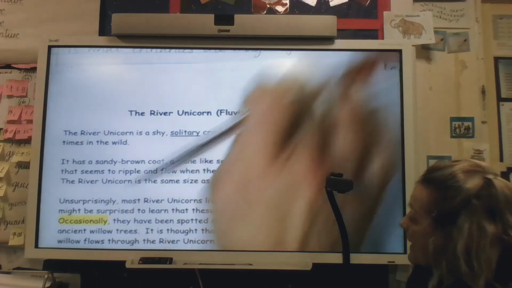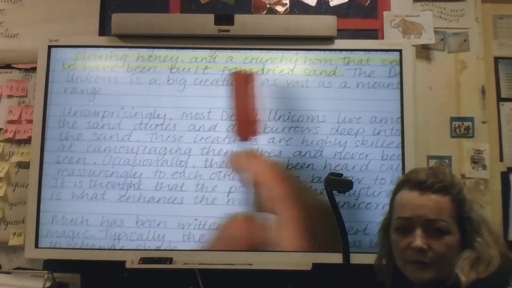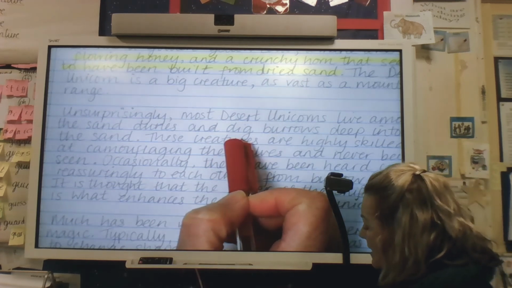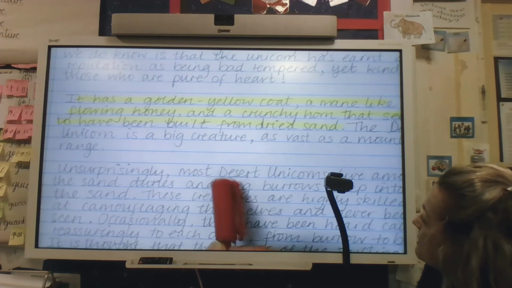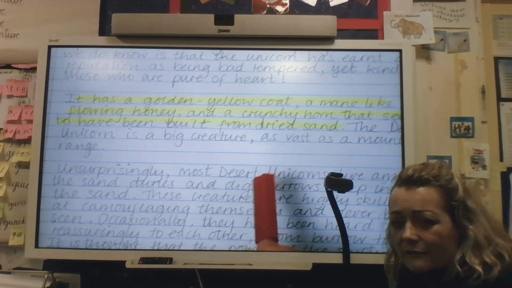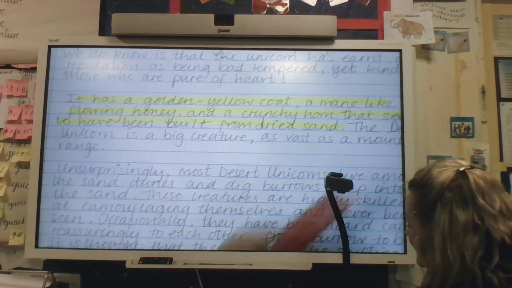Obviously, at this point, I would then go back through my text, do what I've already done, which is go back through with my rubber, make sure that I've got the best choice of word to describe the details that I need. I've made sure that I've used capital letters where I need them. I've checked my punctuation. I've read it through to check the flow. So please do the same